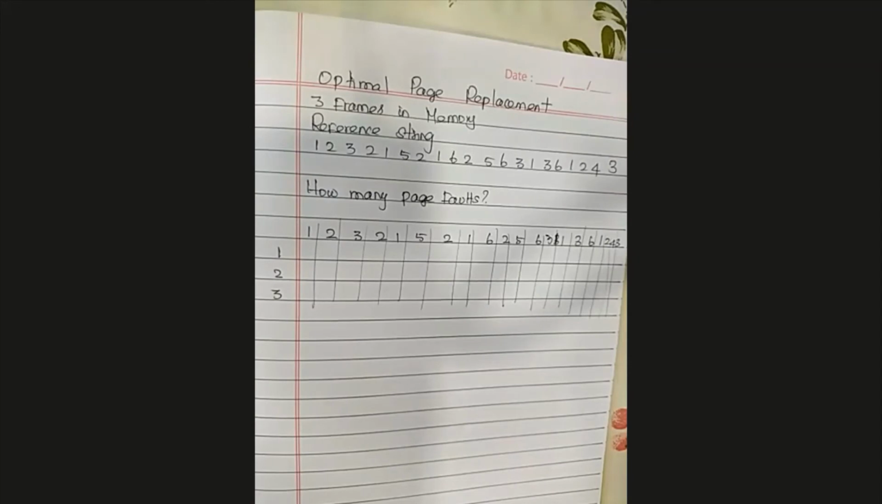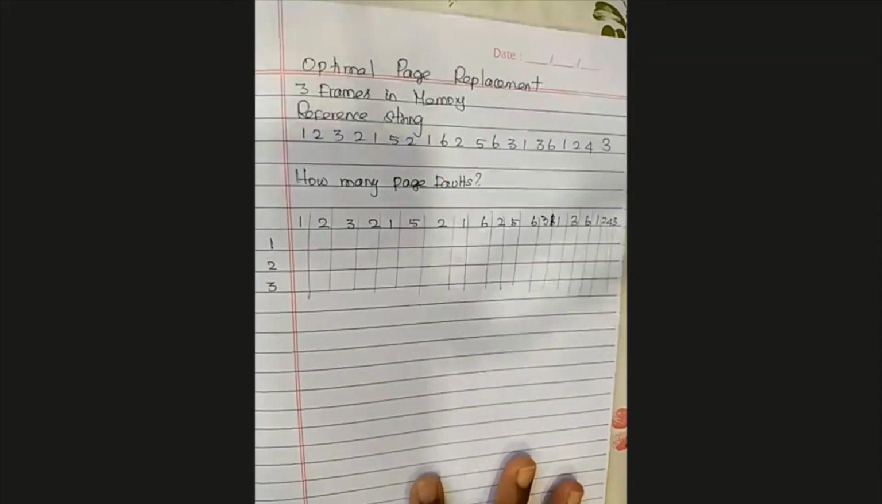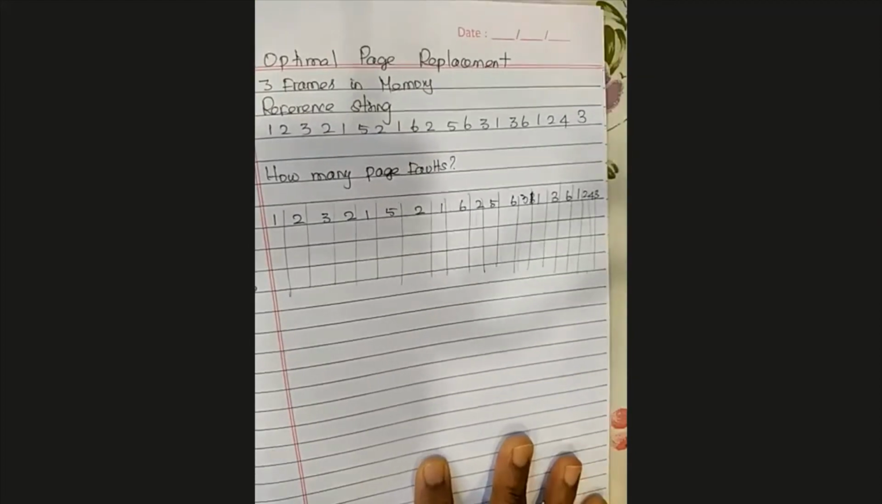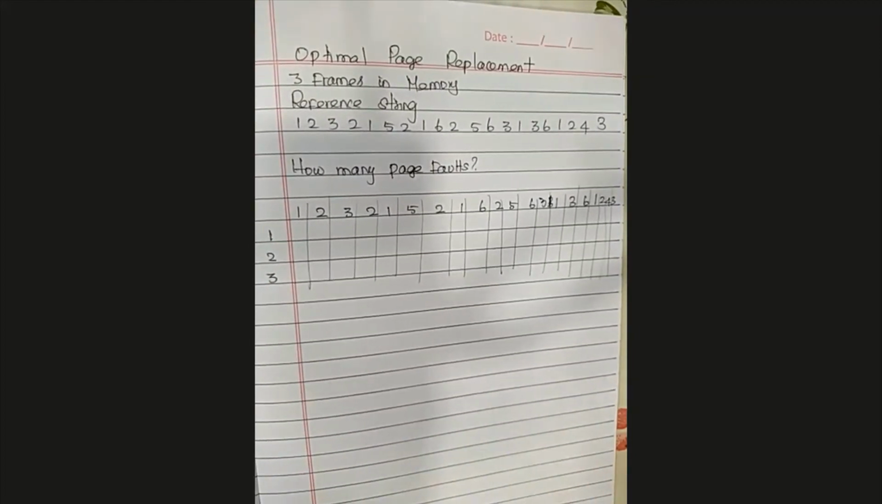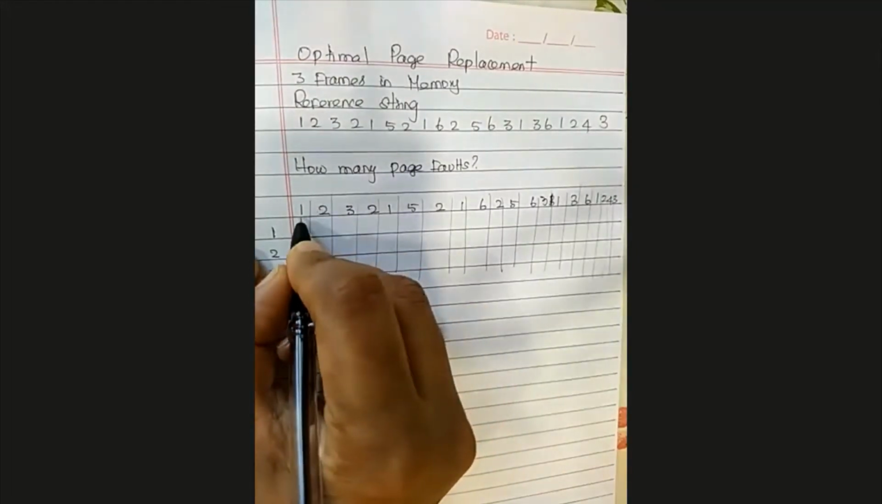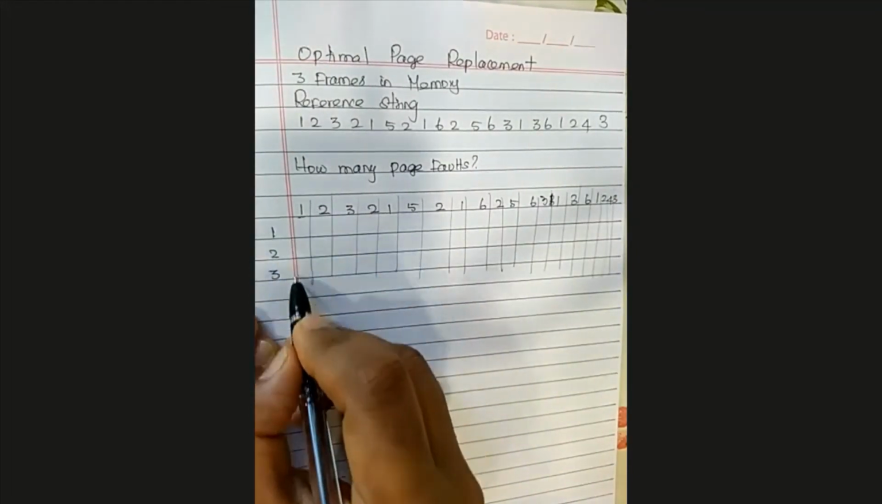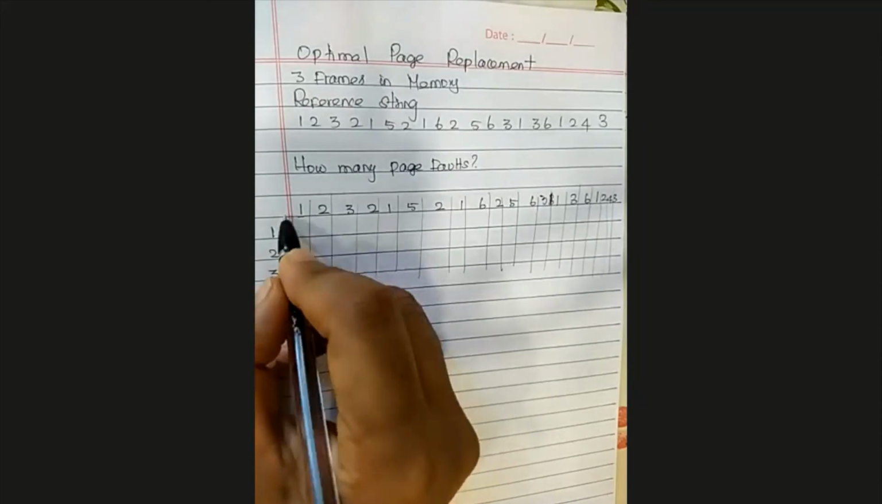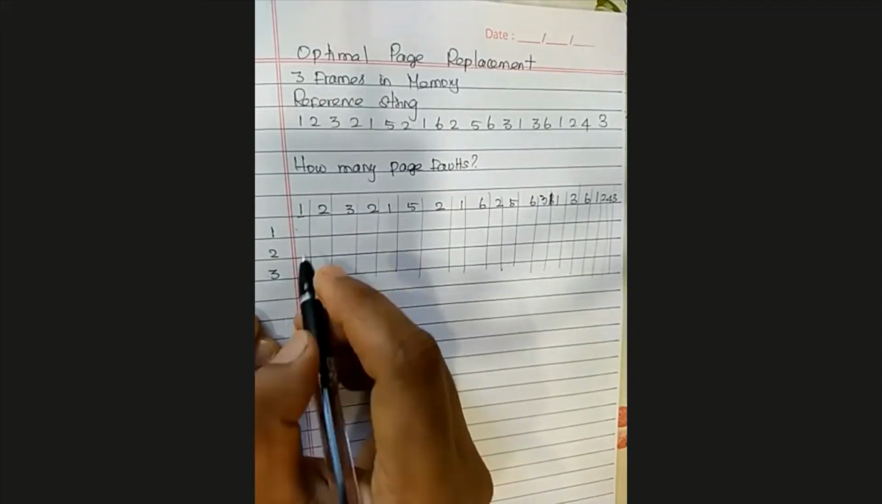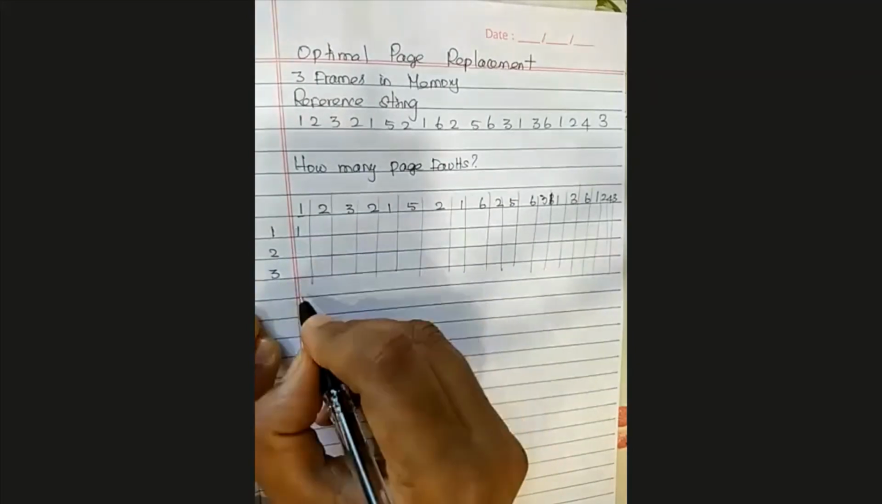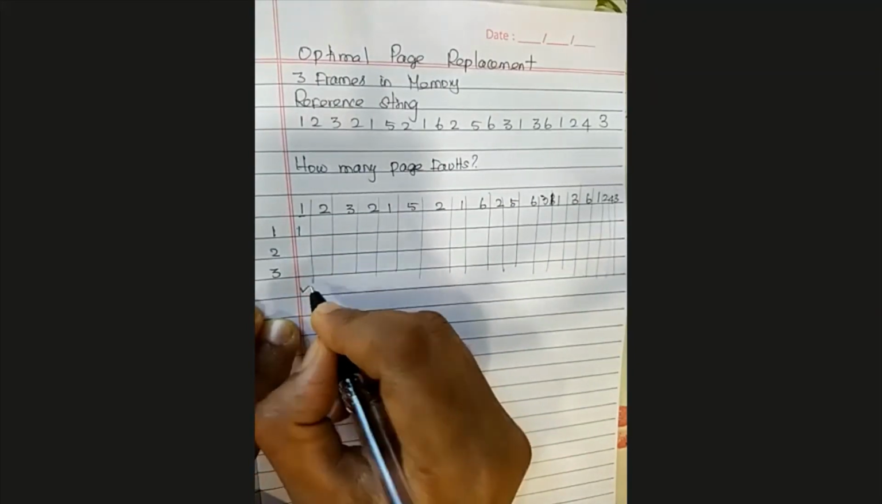So let's see how the algorithm works for optimal page replacement. When CPU refers the page 1, of course, there is nothing in the main memory. Frame 1 is empty, frame 2 empty, frame 3 empty. So there is a page fault. Let me write a tick, meaning a page fault.